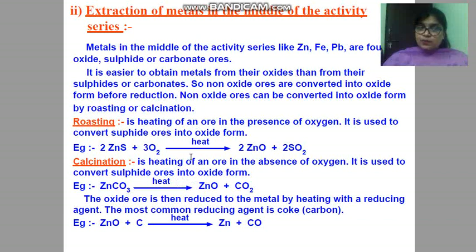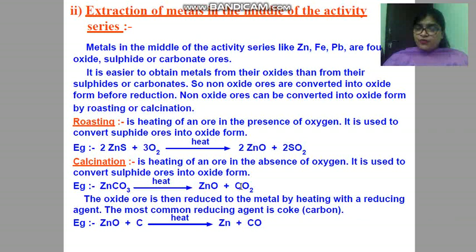By these two methods, that is calcination and roasting, we have converted this non-oxide form to oxide form, that is zinc oxide, and here also it is converting to zinc oxide, and here carbon dioxide gas is released. Because carbonate is there, many times I have told you that if we heat any carbonate compound, it will be released in the form of CO2 gas.